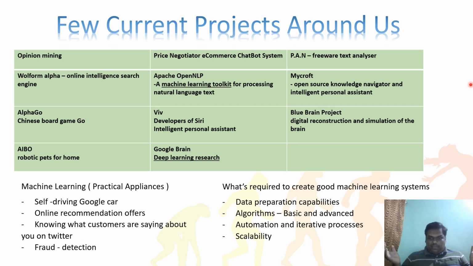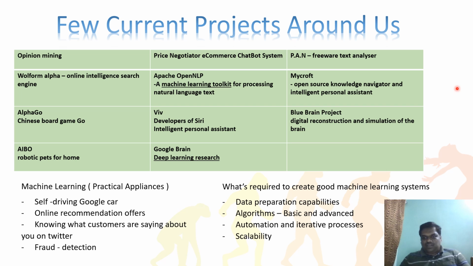All these opinions come under big data, and financial institutes and others will analyze them through opinion mining: what is the people's opinion? 20% of the people are saying this, and 30% of the people are saying that. That opinion data mining is a currently running project. The next one is called the price negotiator e-commerce chatbot system. Who negotiates the price of a product? Usually a human being, in the ancient days.